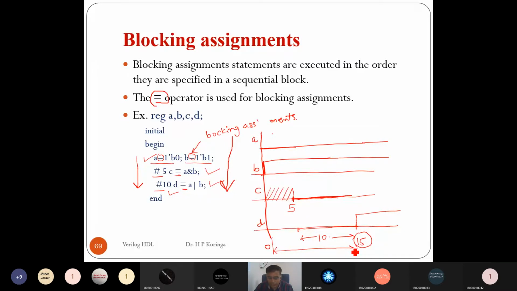Is it clear? Any questions? Hope it is clear how the blocking assignment statement runs.